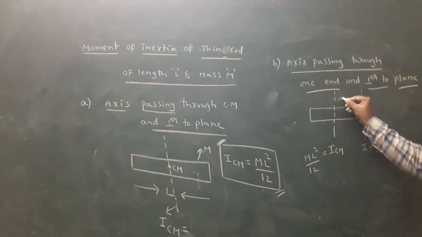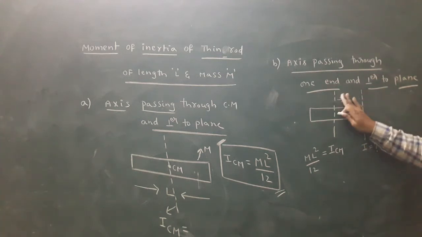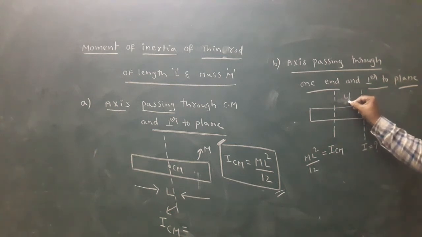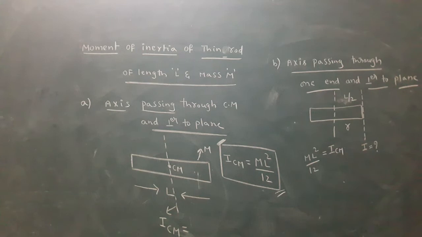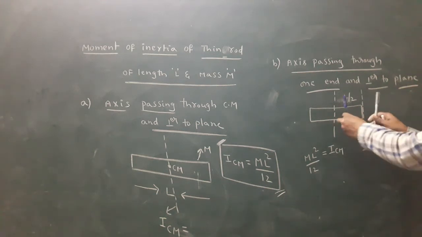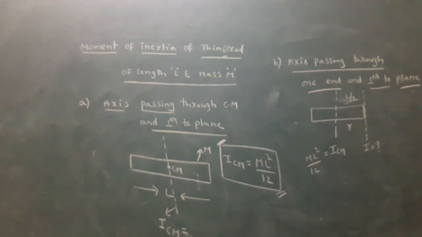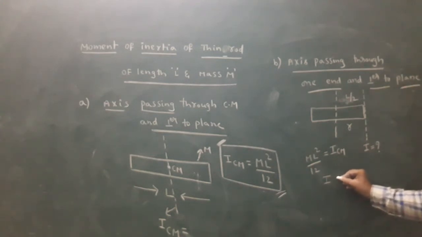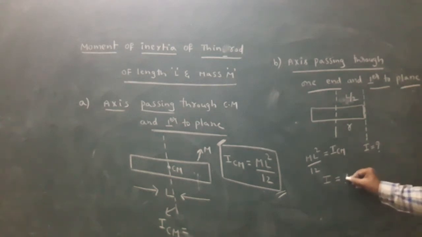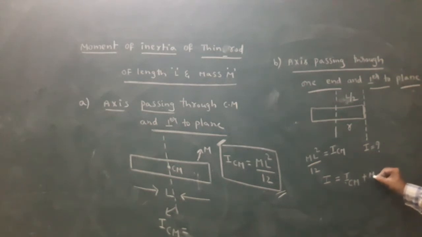Nana, the distance between two axes is L by 2. This is small r. Small r is the perpendicular distance between two axes. These two axes are both parallel. In the situation, which theorem is applicable? The parallel axis theorem. What is the parallel axis theorem? I equal to ICM plus Mr square.